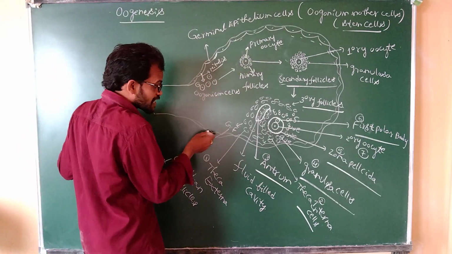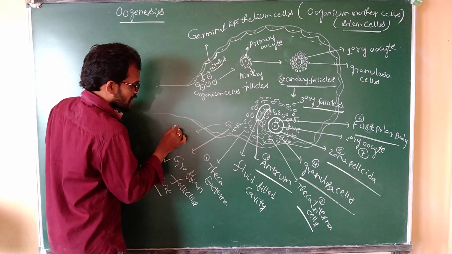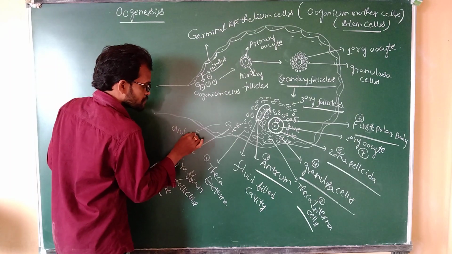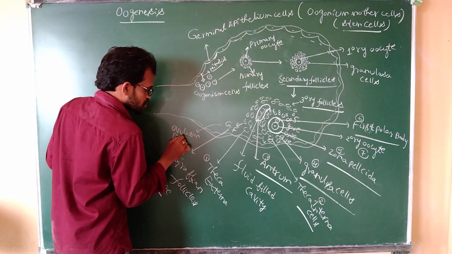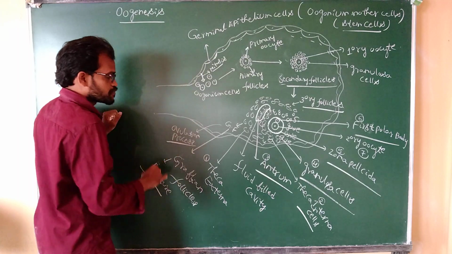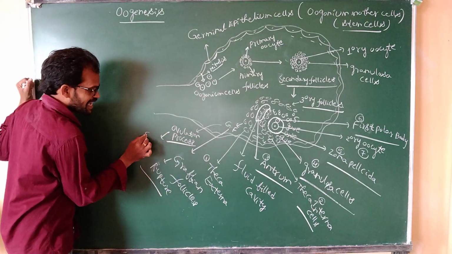Whenever the Graafian follicles are ruptured, they will produce the egg cell. That is known as the ovulation process.